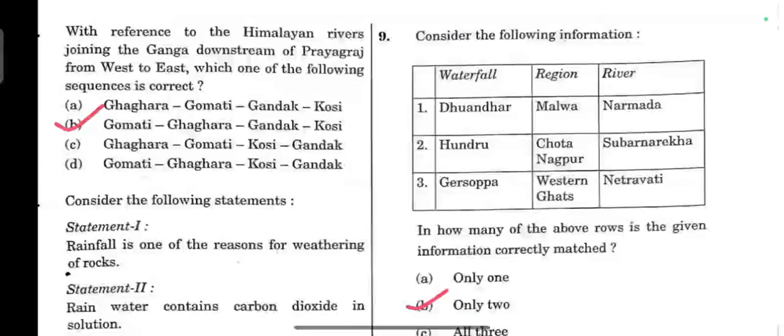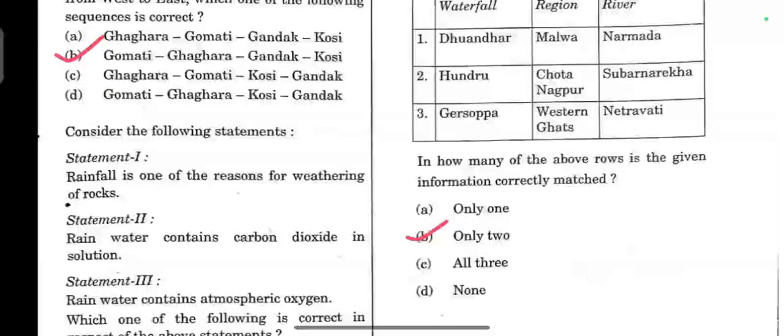Go through it. Question number 9. Consider the following information. Waterfall, region and rivers are given. Here options 1 and 2 are correct and the third one is incorrect. Here Gerosoppa is in the Western Ghats but not on the Netravati. It is the Sharavati river. The answer is only 2. Option B.